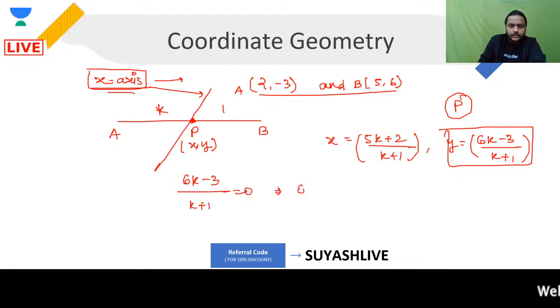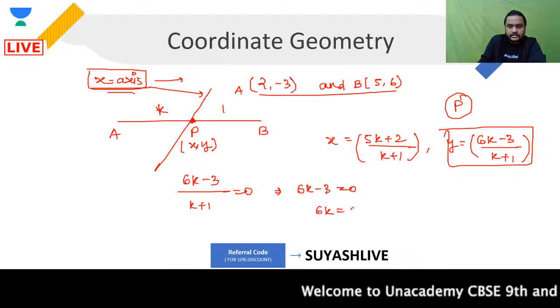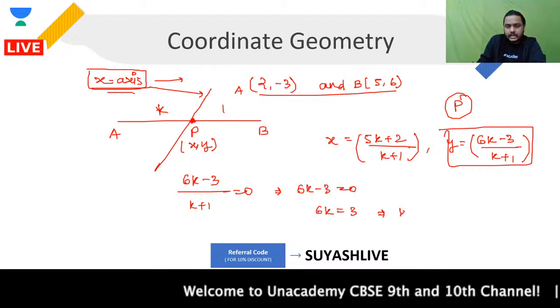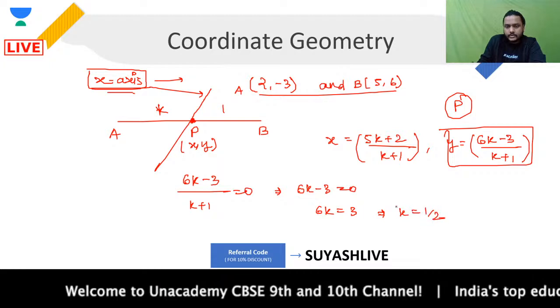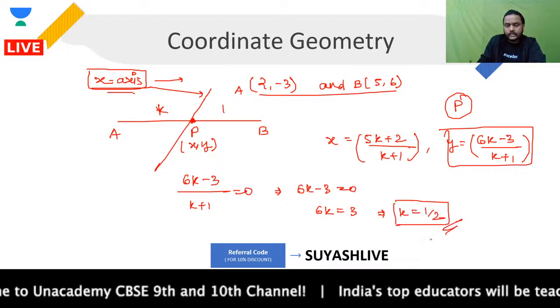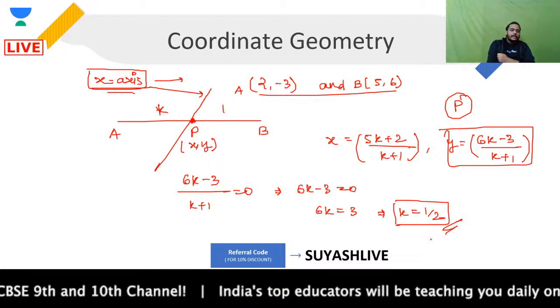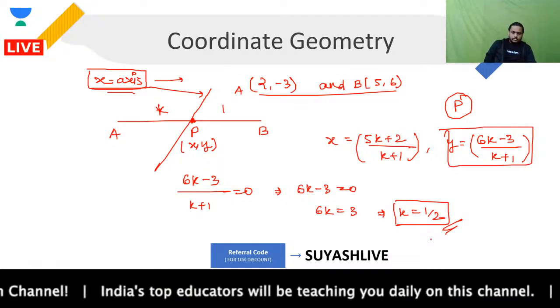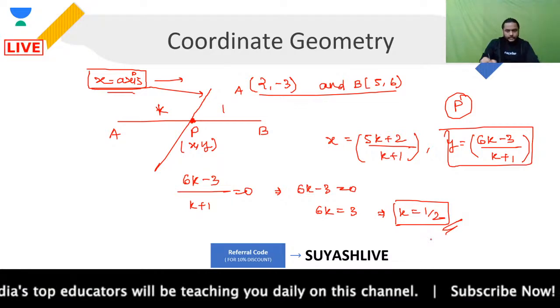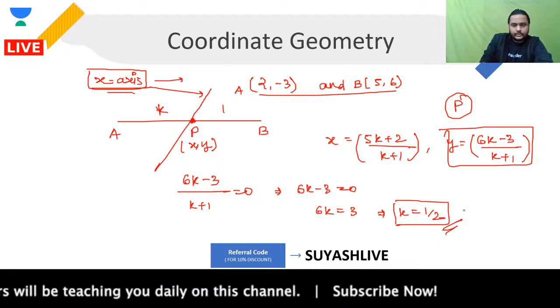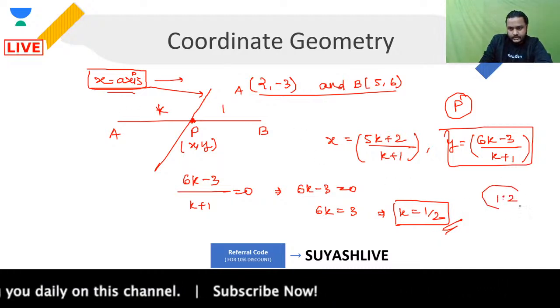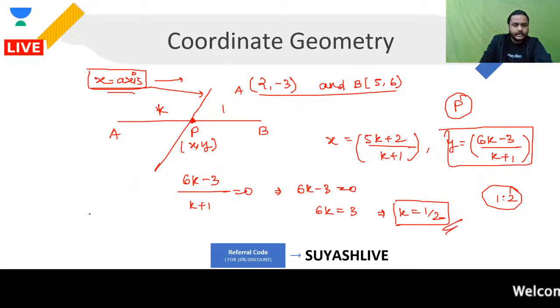This will give you 6k - 3 equal to 0, which means 6k is equal to 3, which means k is what? k is nothing but 1 upon 2. Everyone clear, guys? The value of k came out as what? The value of k came out as 1/2. When the value of k is 1/2, the ratio comes out as 1:2. This is the ratio. And now we can find x.